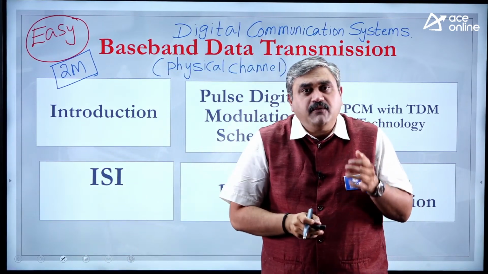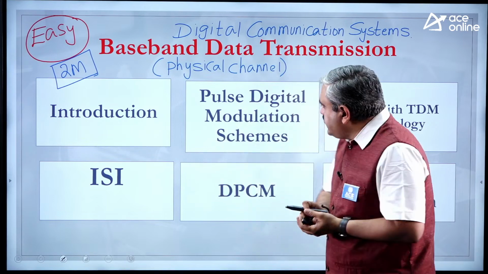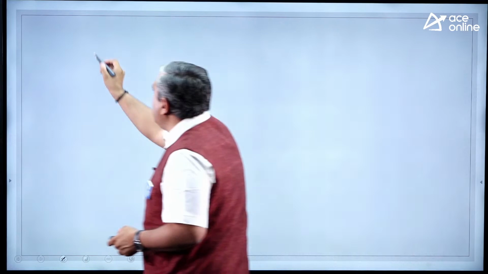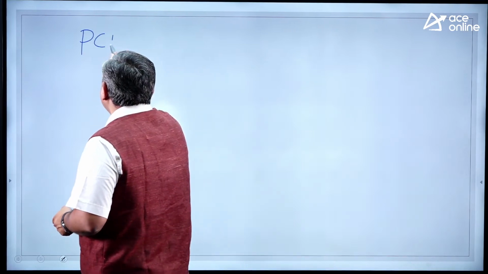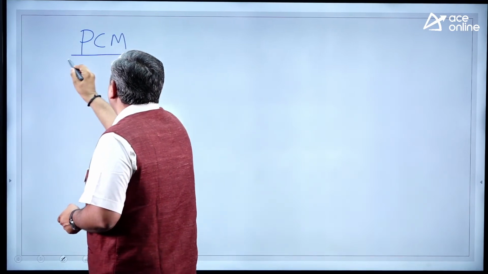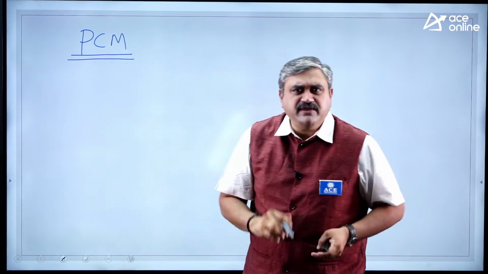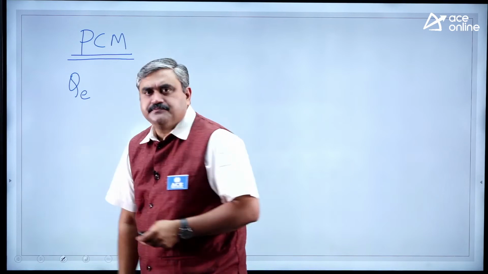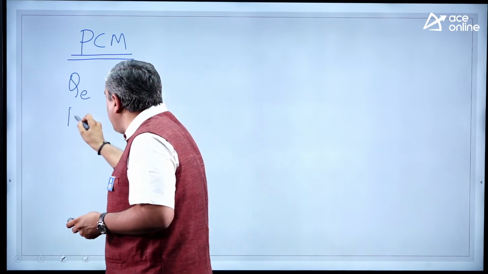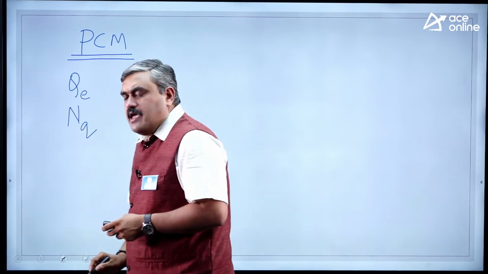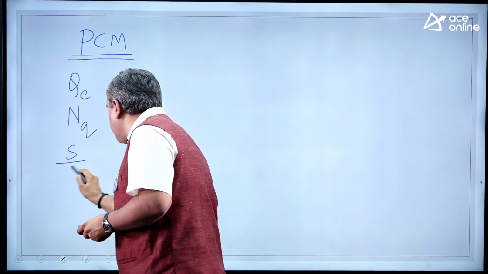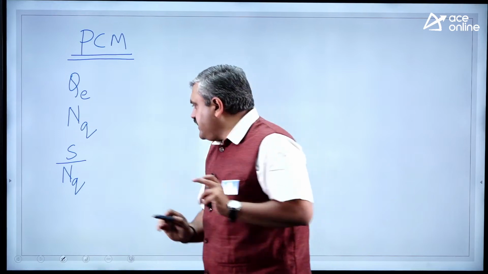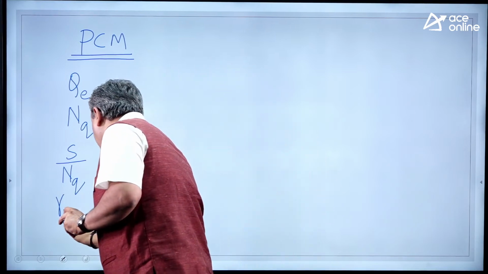So basically, why is this easy? Whatever you study under pulse code modulation, if you refer to a PCM system, what parameters do we have here? We have quantization error, quantization noise power, signal to quantization noise power, bit rate and bandwidth.